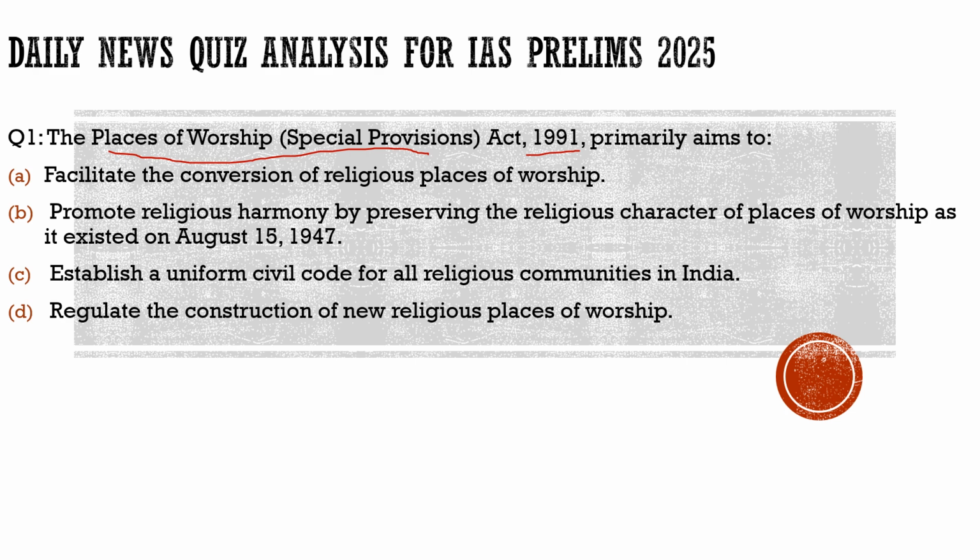Even if we read the Ayodhya judgment, we will see that it said this law was designed to secure secularism in India. It was designed to uphold the law of India, and according to that, no such case should be entertained by the courts if any such case comes in future.